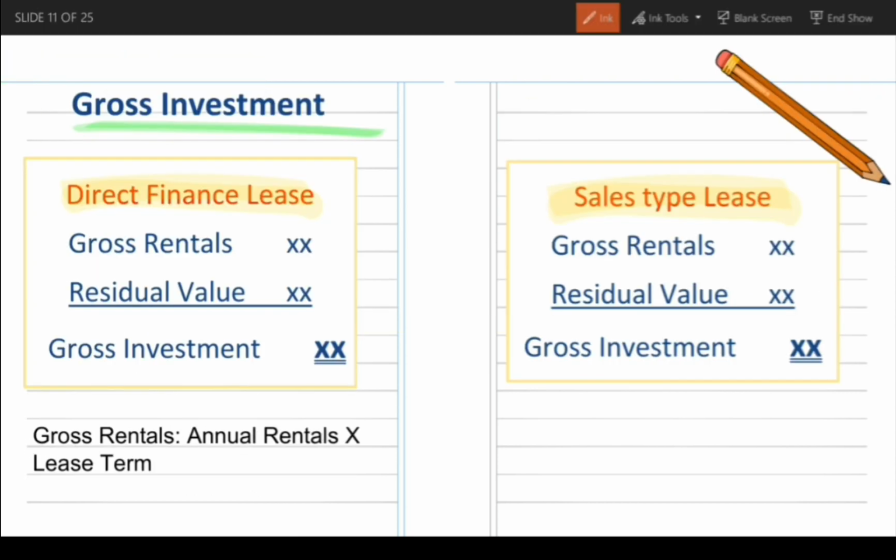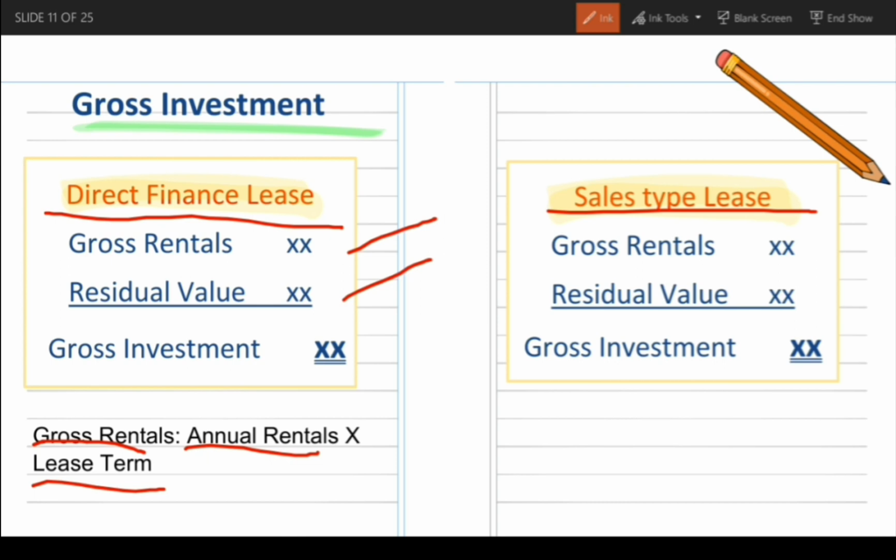Gross investments, sa direct finance lease and sales type lease, same lang siya. Gross rentals plus residual value, whether guaranteed or unguaranteed, equals gross investment. Gross rentals equals annual rentals times lease term.